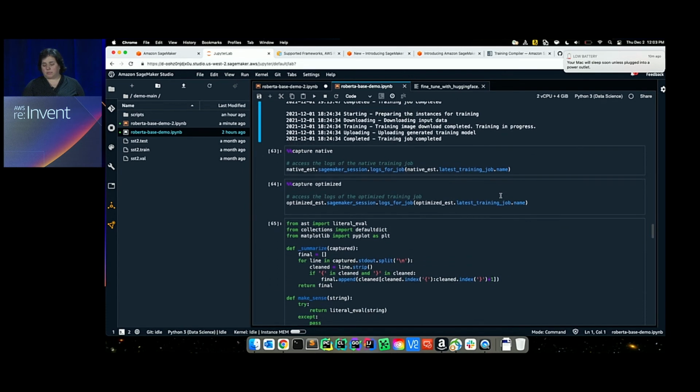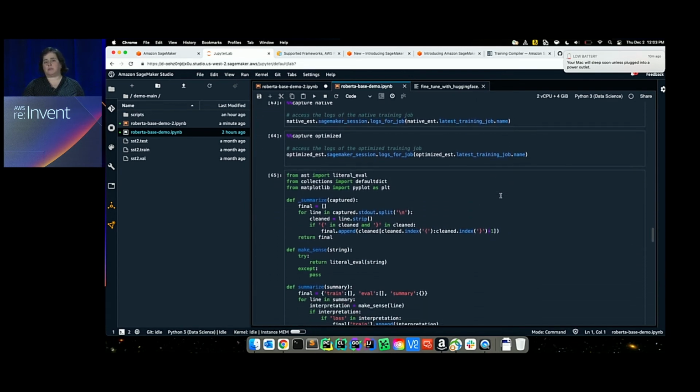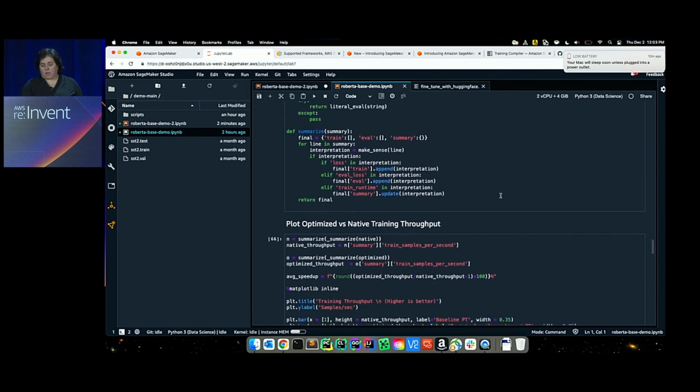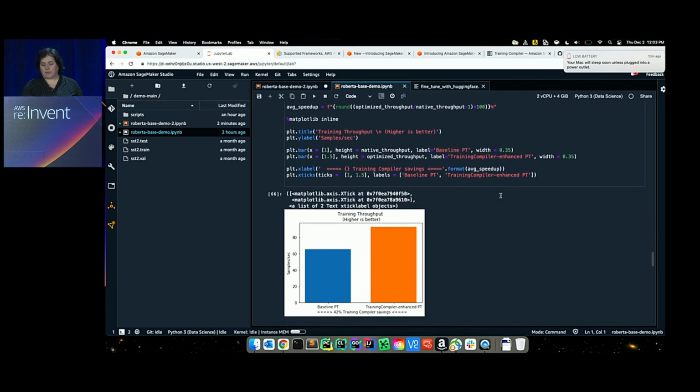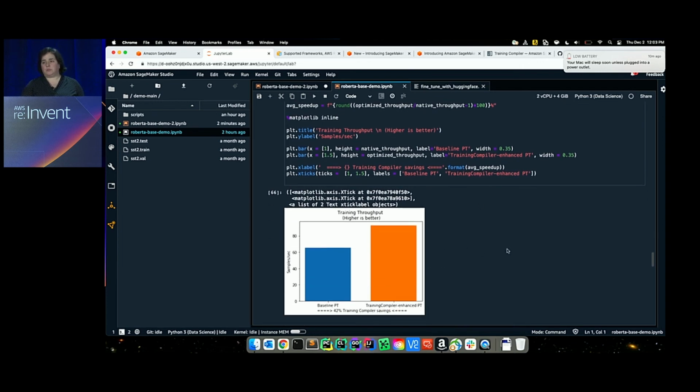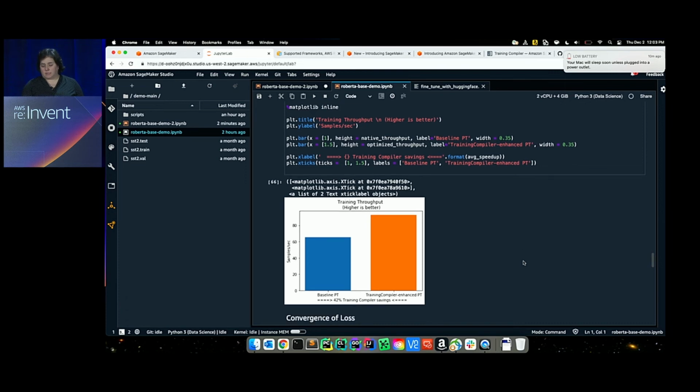I'm just parsing the logs here to look at what my throughput is. I'm looking for training logs that describe the samples at each step. And if I plot them like so, I can see that my throughput in terms of samples per second has improved when I'm using training compiler. For example, with the native framework, I'm able to get about 65 samples per second. With training compiler, I can achieve up to something like 90 samples per second. And that results in a 42% improvement in throughput.